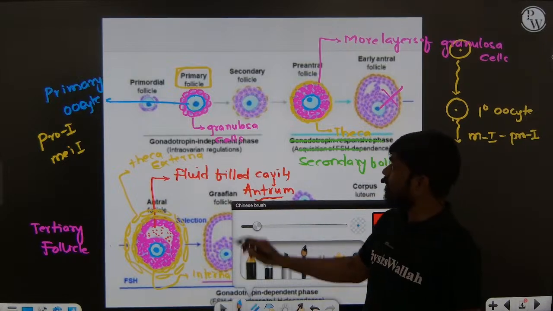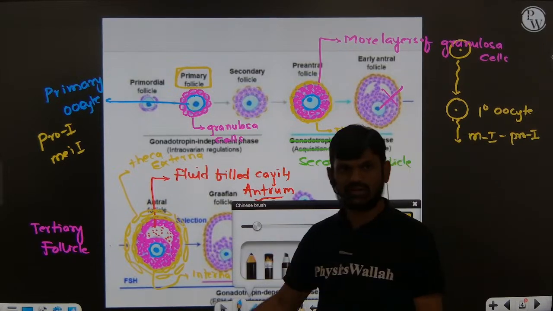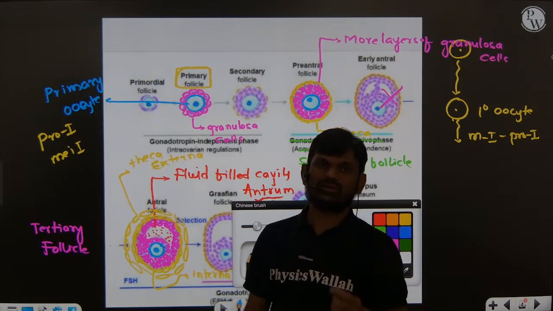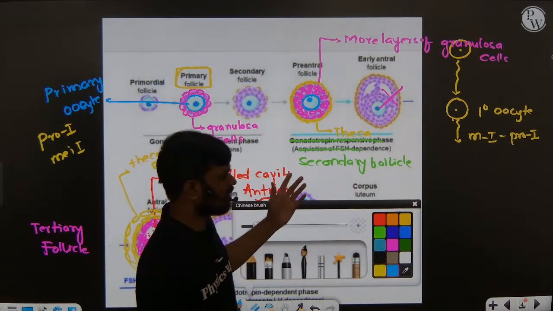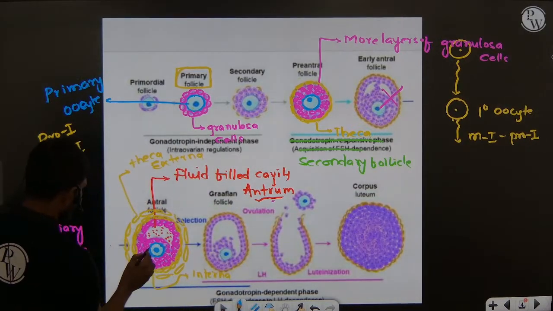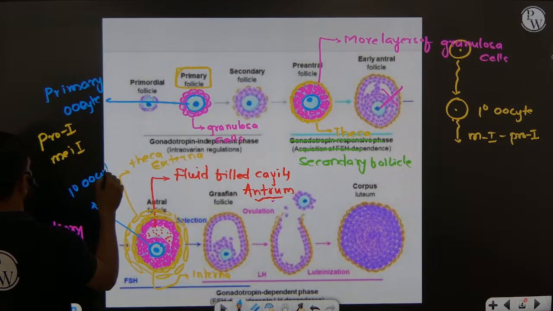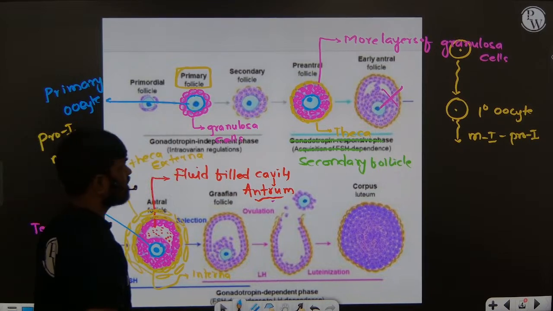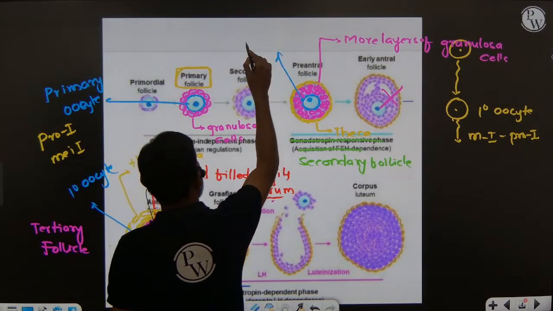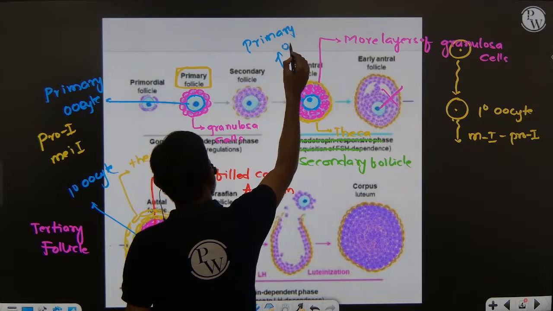Here, primary follicle, secondary follicle, tertiary follicle. Within the primary follicle, within the secondary follicle, and within the tertiary follicle, there is only a primary oocyte. Primary oocyte present. Here also primary oocyte. Here also primary oocyte. Very very important.